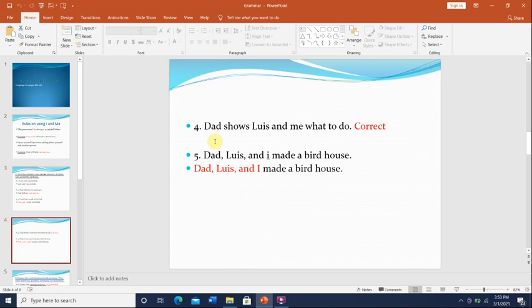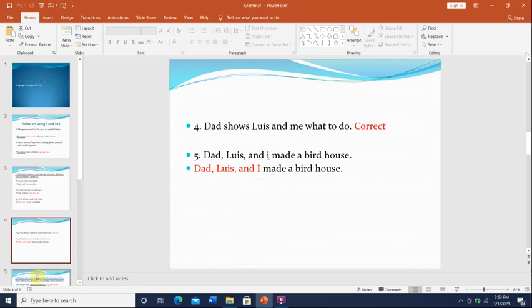Oh, so this is correct. Dad shows Lewis and me what to do. So sentence number 4 is correct. Number 5. Dad, Lewis, and I made a birdhouse. The sentence is correct except the I is in lowercase and I made it capital. Okay, that was today's lesson.